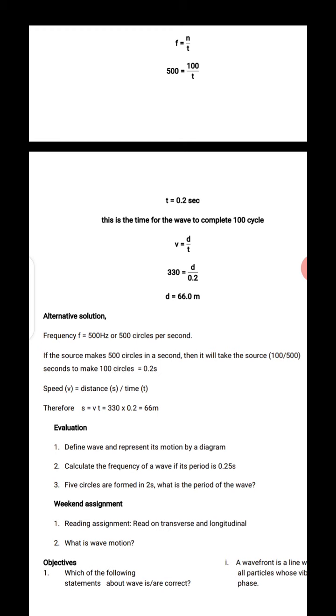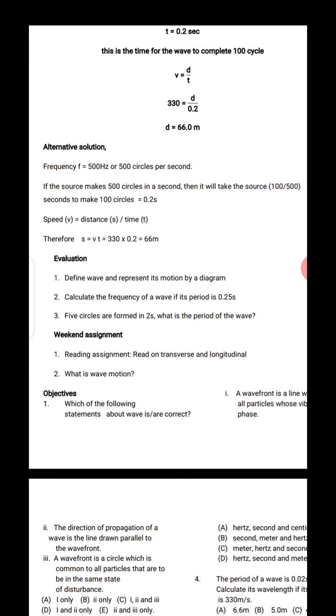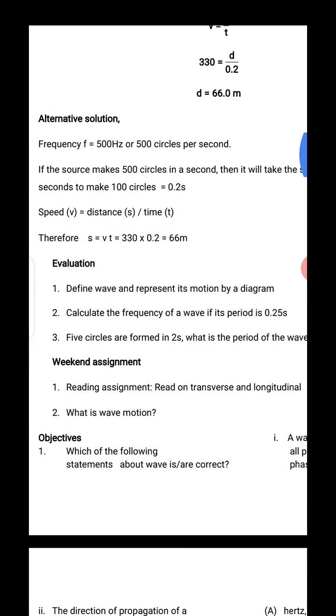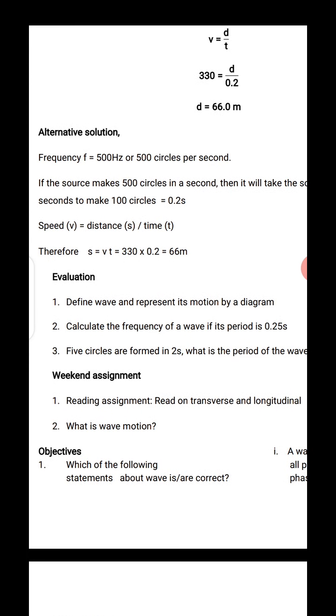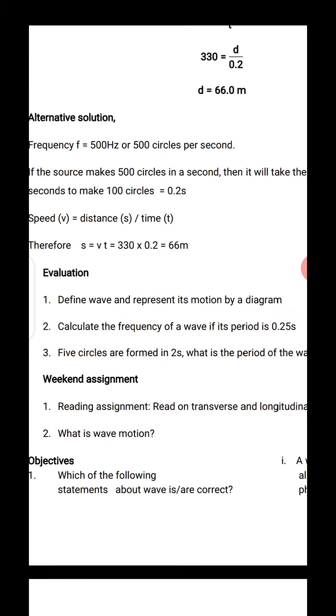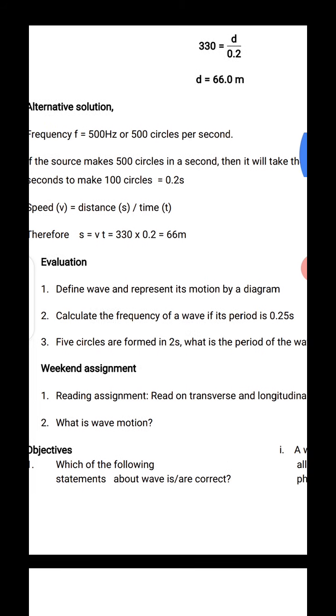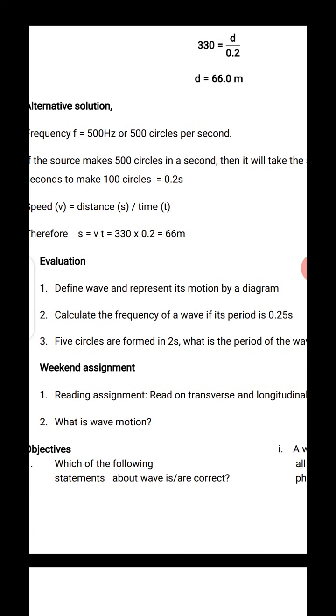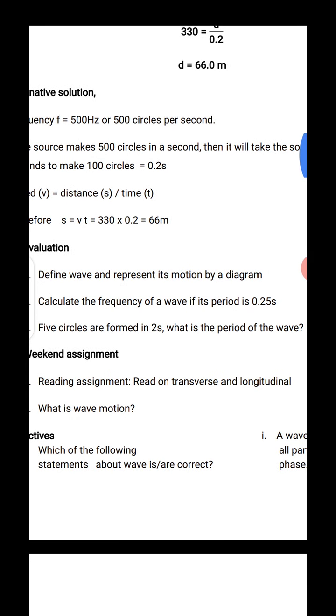That is exactly what the alternative method says, if you want to use it. Now there is an evaluation that I want you to look at here, and an assignment that I'm going to ask you over the weekend. The first one is, what is a wave? Define a wave and represent its motion by a diagram. Calculate the frequency of a wave if its period is 0.25. 5 cycles are formed in 2 seconds. What's the period of the wave?